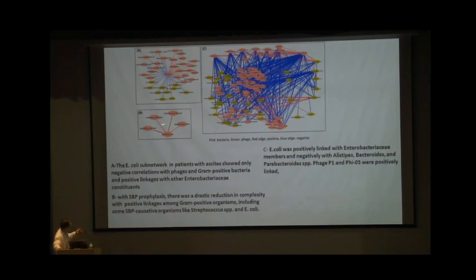Now in case of patients with prophylaxis, they are having strong positive correlation with other bacteria of the gut, which are predominantly pathogens, especially the Streptococcus species. As you can see, this is the B1. So with SBP prophylaxis, there was a drastic reduction in complexity with positive linkage among gram-positive organisms, including some SBP-positive organisms like Streptococcus species and E. coli. So drastic change. That means after giving prophylaxis, things are not so positive as we used to presume.